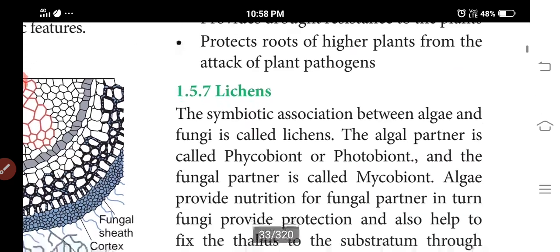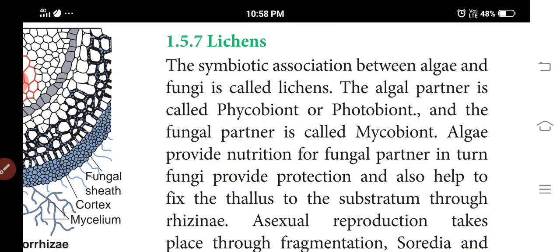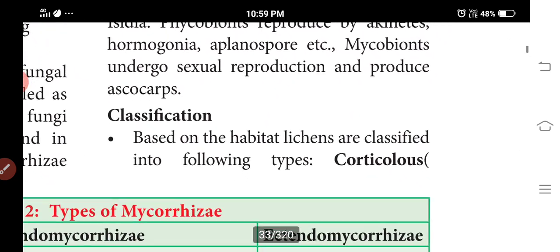Next one is lichens. Lichens are a symbiotic association between algae and fungi. The algal partner is called the phycobiont and the fungal partner is called the mycobiont. The algae provide nutrition to the fungal partner. In turn the fungi provide protection and help to fix the thallus to the substratum through rhizines. Asexual reproduction takes place through fragmentation, soredia, isidia, hormogonia, akinetes and aplanospores. Mycobionts undergo sexual reproduction and produce ascocarps.